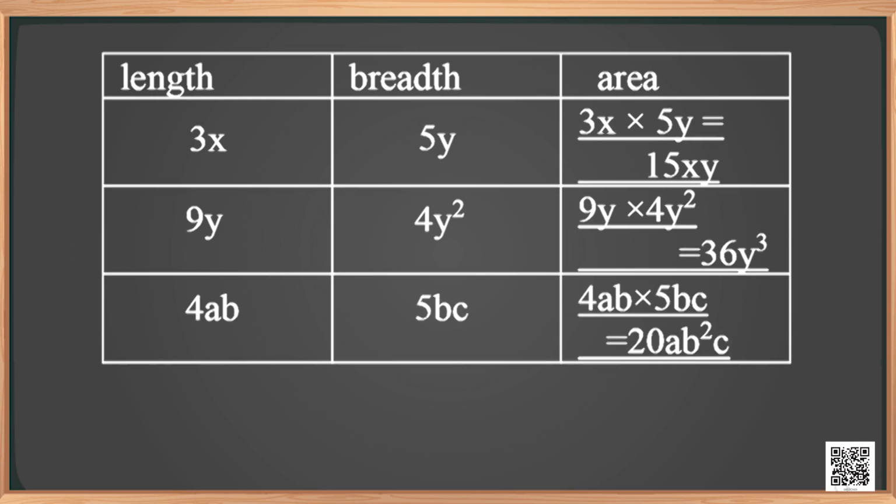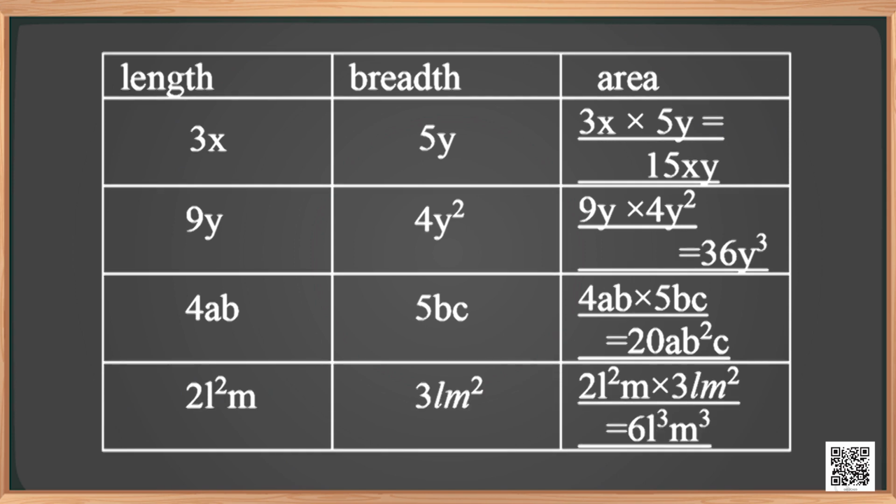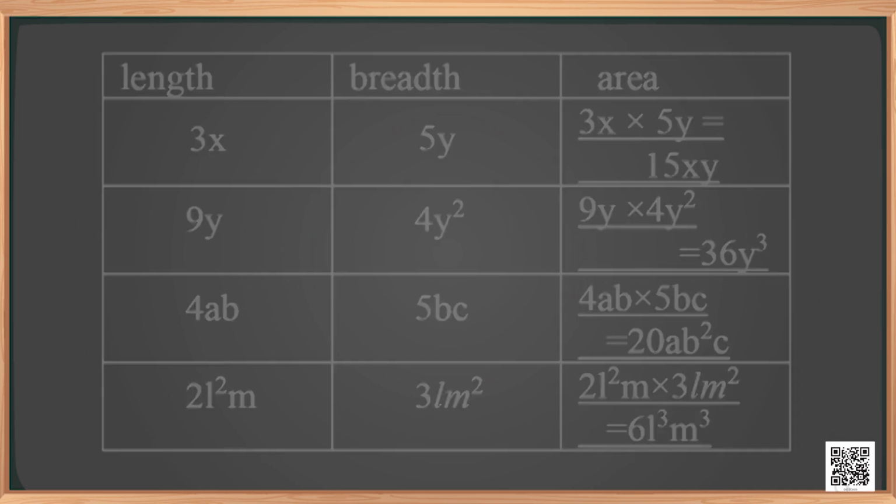In the third case, area of the rectangle is 4ab into 5bc, which is equal to 20ab square c. Coming to the last case, area of the rectangle is equal to 2l square m into 3lm square, which is equal to 6l cube m cube.